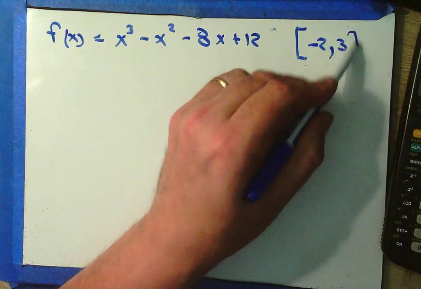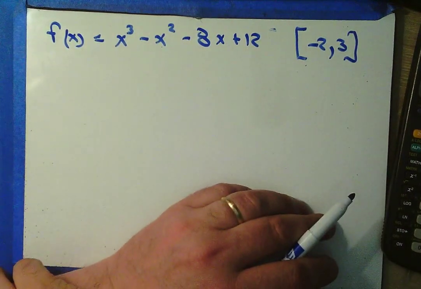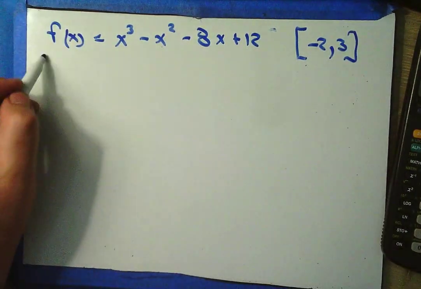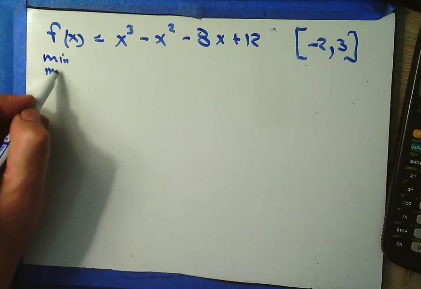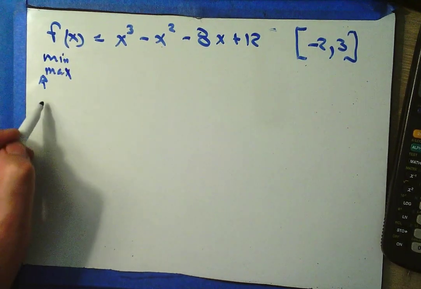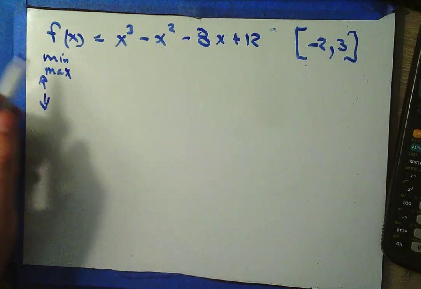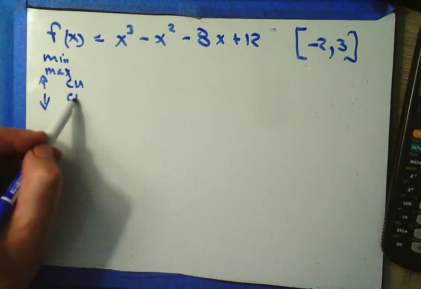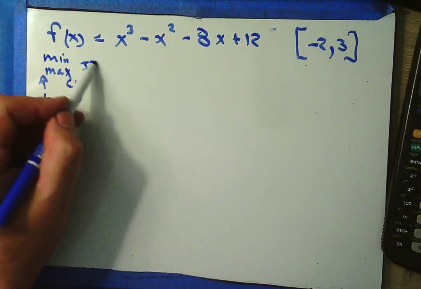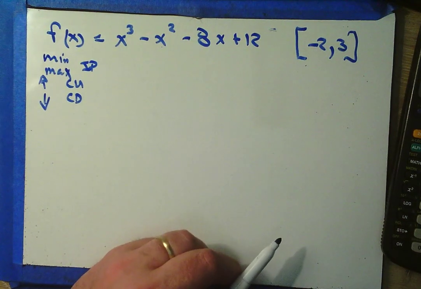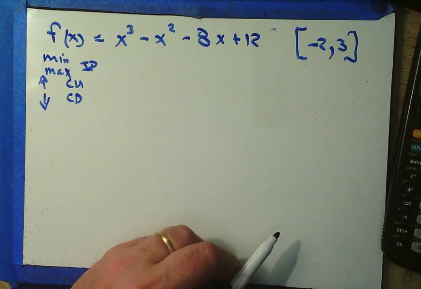We were talking about how to use these corollaries to find minimums, maximums, increasing, decreasing, concave up, concave down, and inflection points. There's so much stuff to find.